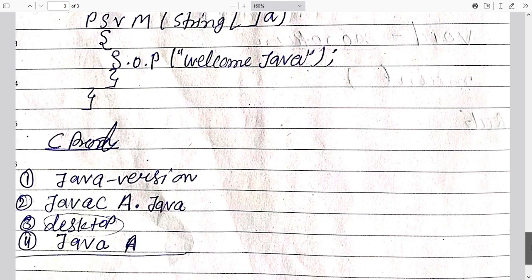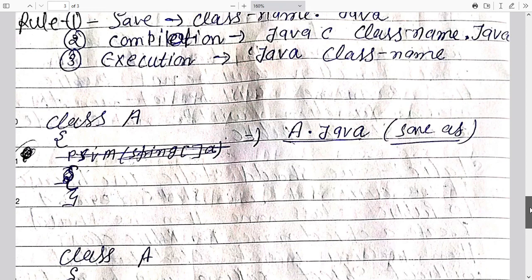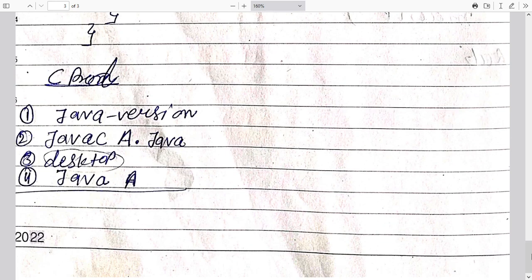And finally we can see how to compile and execute this on the cmd. That is java version and javac A.java. Don't think about it too much. You must understand that you must have a JDK installed, version 18 or later, because there will be enough properties inside it.